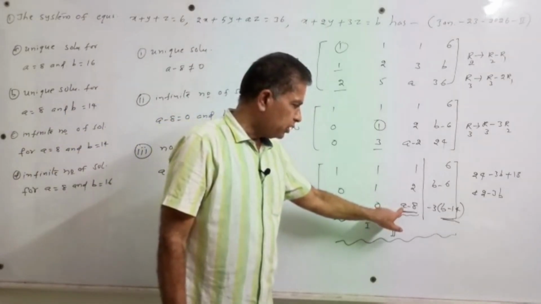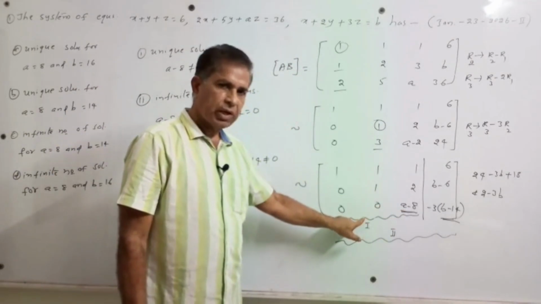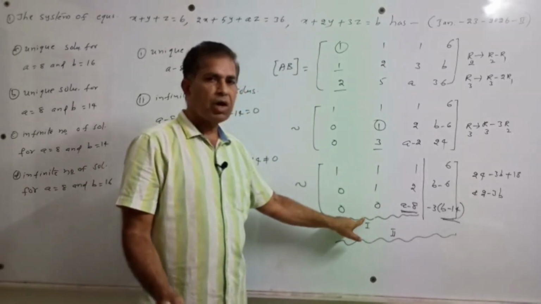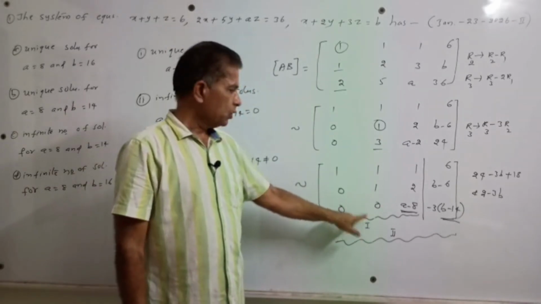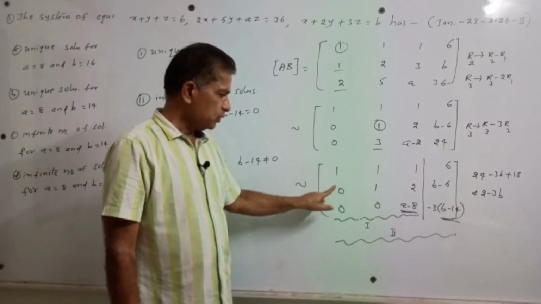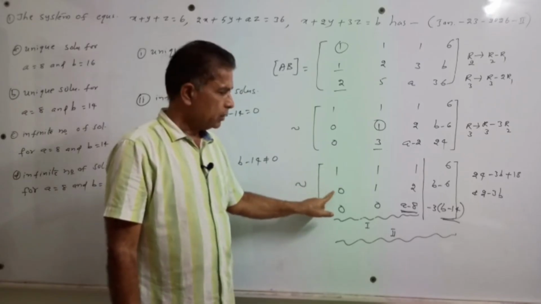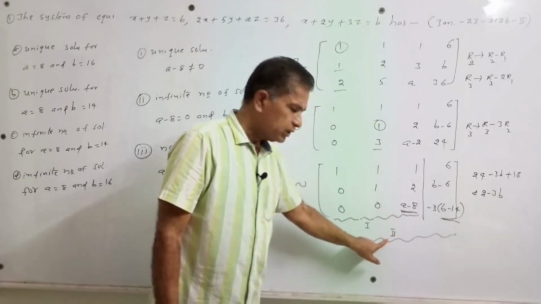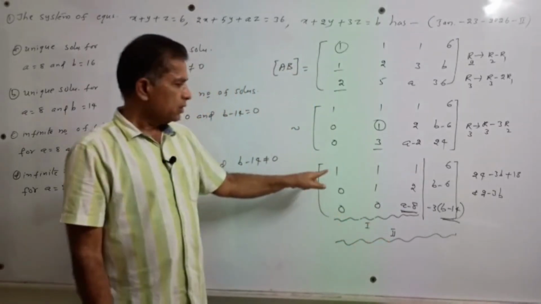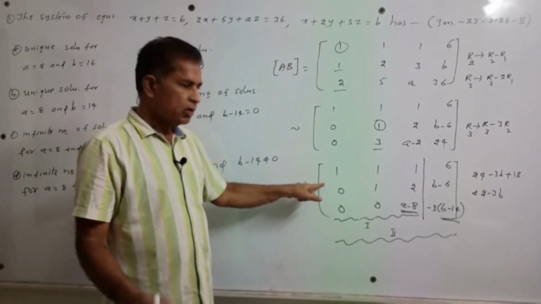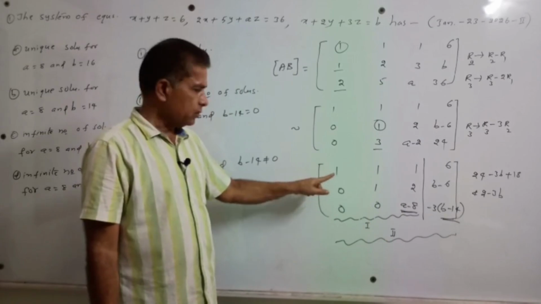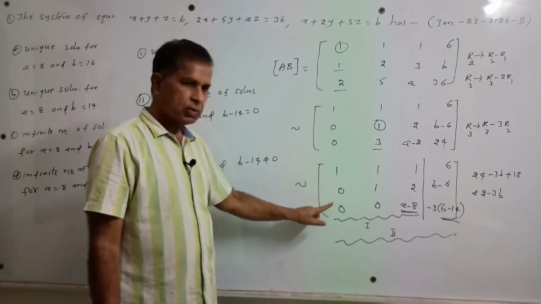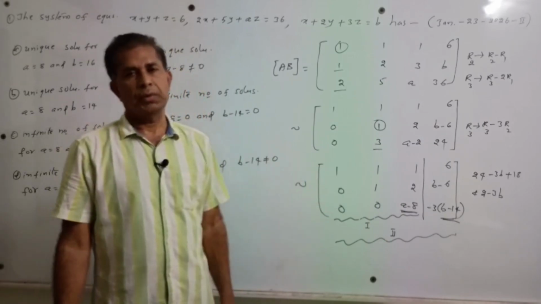So if this element becomes 0, in the first matrix the number of non-zero rows is 2. First row non-zero row, second row non-zero row. When this element is not equal to 0, in the second matrix the number of non-zero rows is 3. First row non-zero row, second row non-zero row, third row also non-zero row.